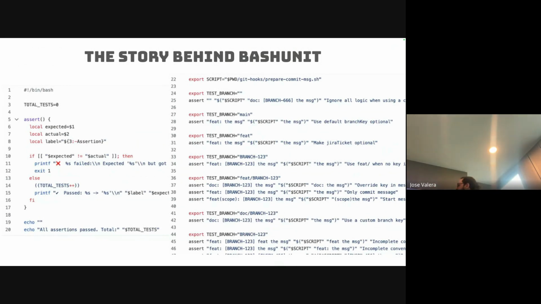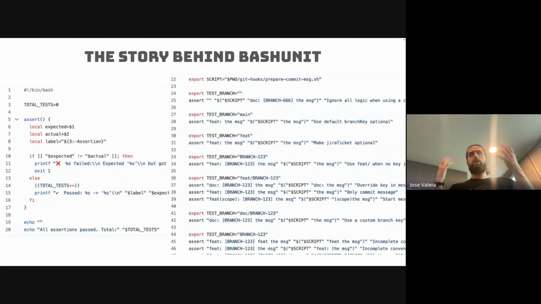And the tests were like this. Here you have the assertion, the function, and then here you have the one value, which is the expected, and this is the actual. This is the expected, and this is the actual. So the result of calling the script will end up in this, right? And this is the message in case it fails. So these were the first assertions I wrote.